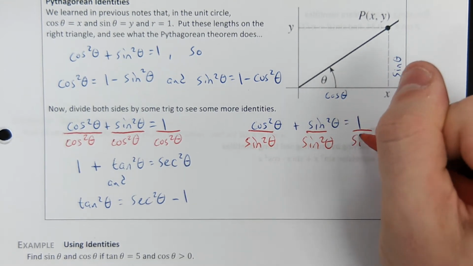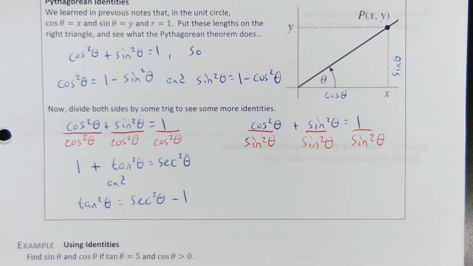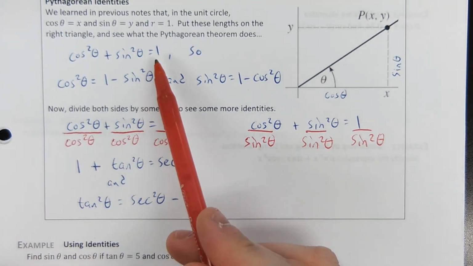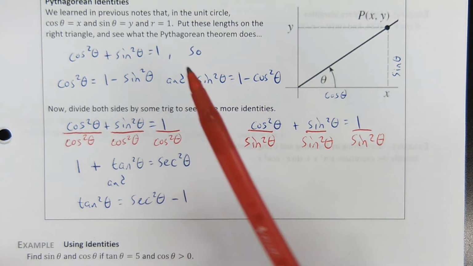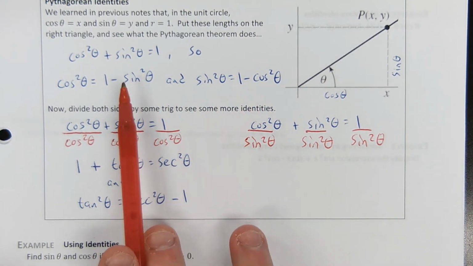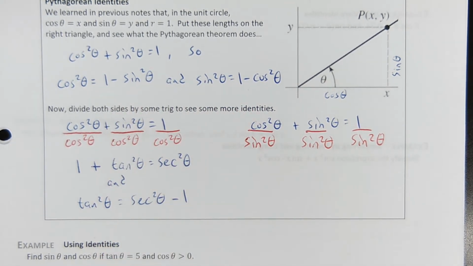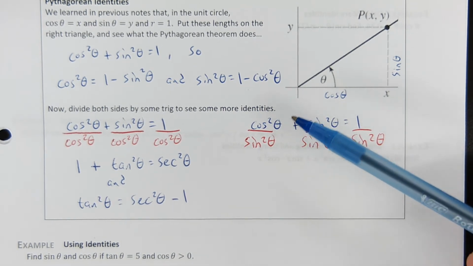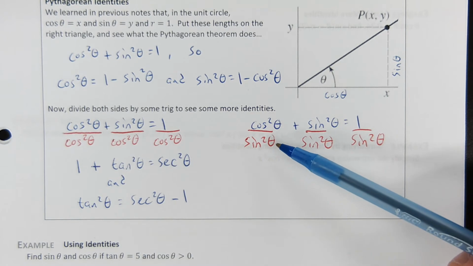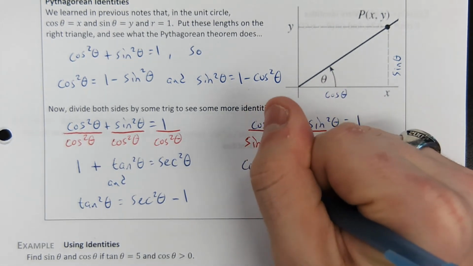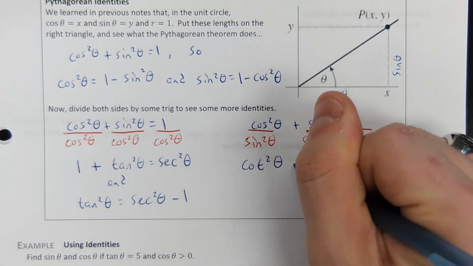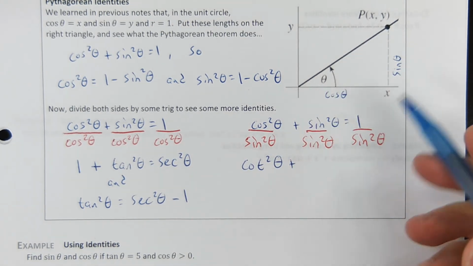Once again, I have not memorized any of the things that I'm writing other than cosine squared plus sine squared equals 1. And because I've memorized this, accidentally I've memorized these two, but that's just because you're isolating one by subtraction. But honestly, all this stuff I'm writing down here, none of that is committed to my memory. If sine over cosine is tangent, then cosine over sine is cotangent. Anything divided by itself is 1.